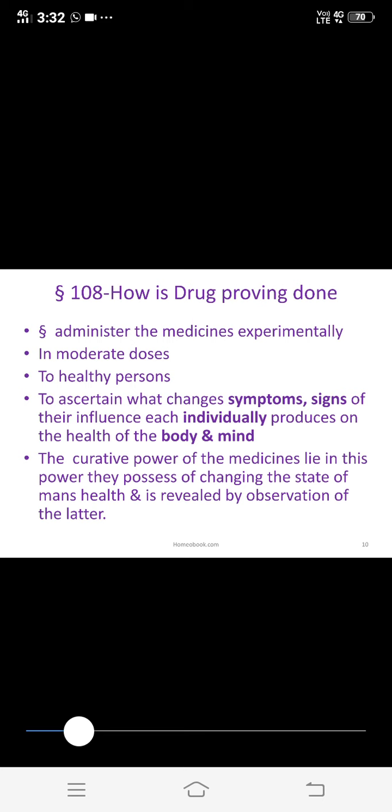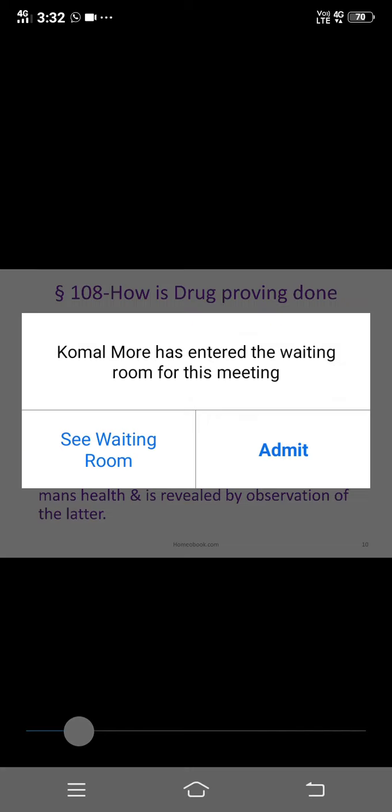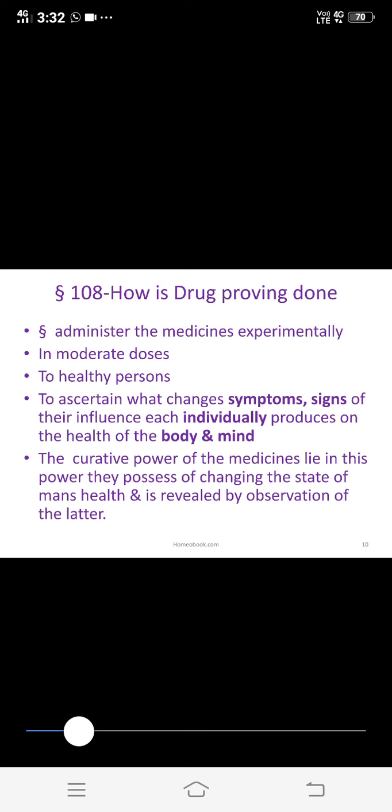produces on the health of the body and the mind. That is, to ascertain what changes are going on in the body or in the mind of that person, their influence each individual produces on the health of the body and the mind can be collected. So how is drug proving done? We have to give moderate doses, and these moderate doses are given only to healthy persons. This is most important. We have to prove the drugs on healthy human beings.